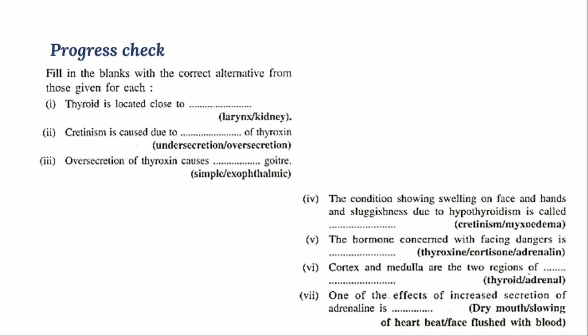Face flushed with blood, why? Whenever you face danger, whenever somebody threatens you, your face is flushed with blood and becomes very red. That is the main effect of adrenaline. So whenever your face is red because of anger or a danger situation, the common symptom is face flushed with blood. That is due to adrenaline.